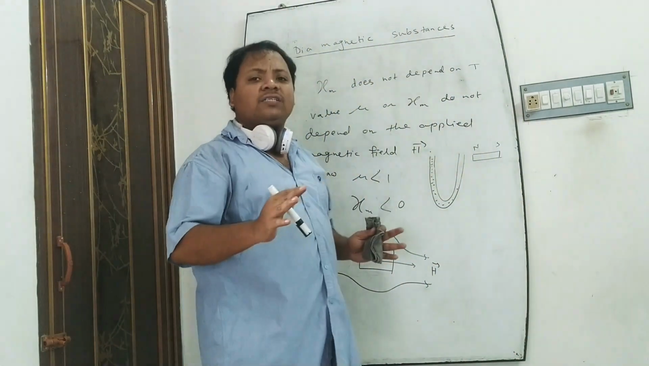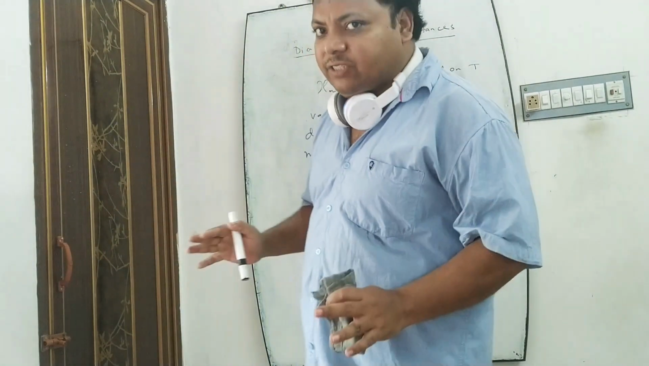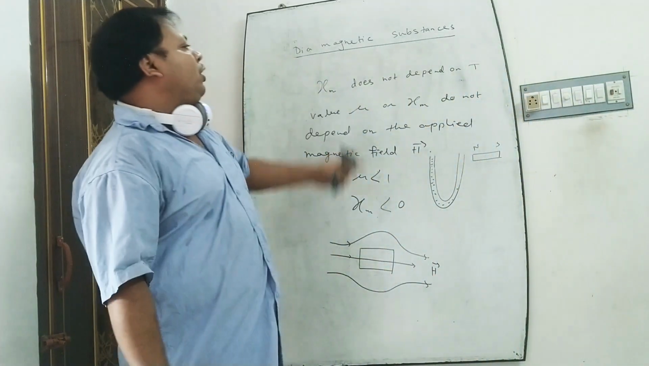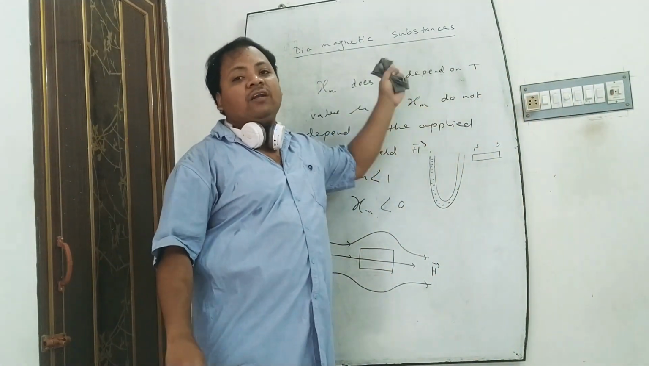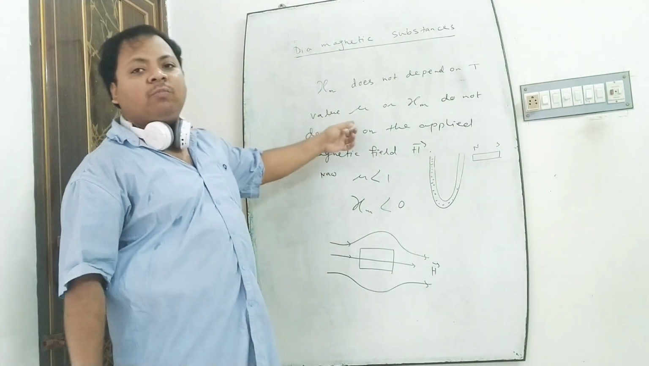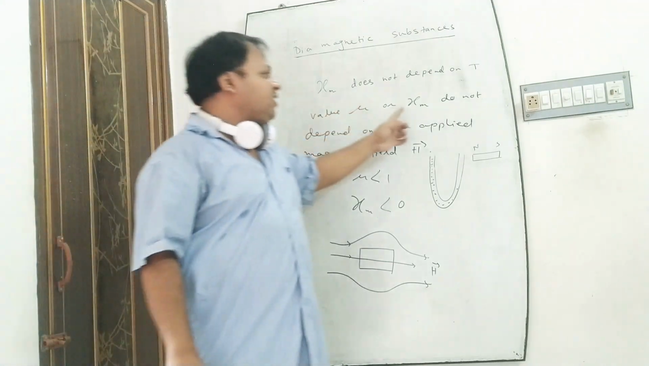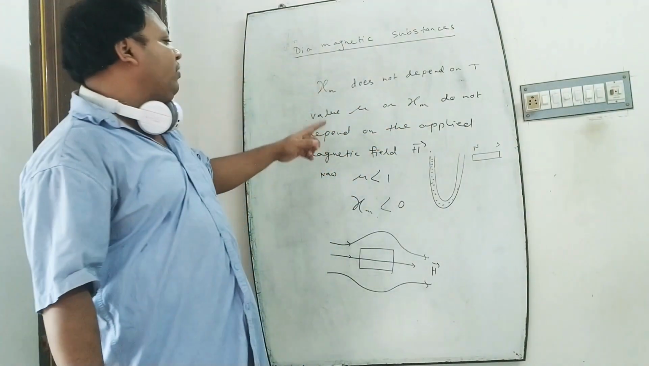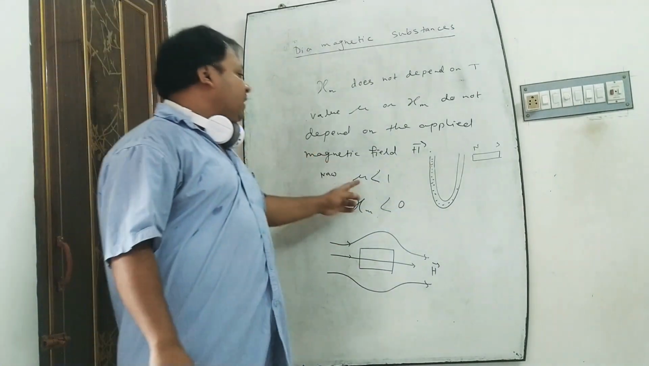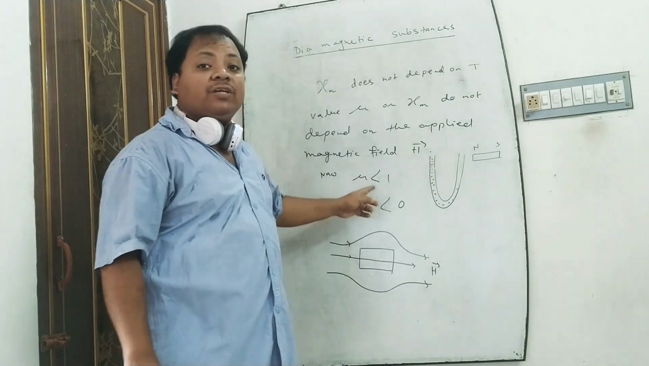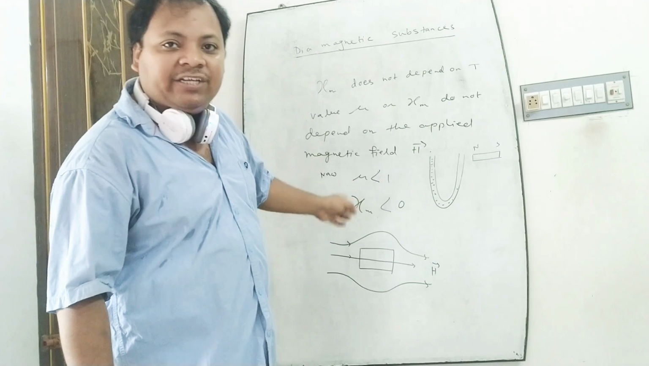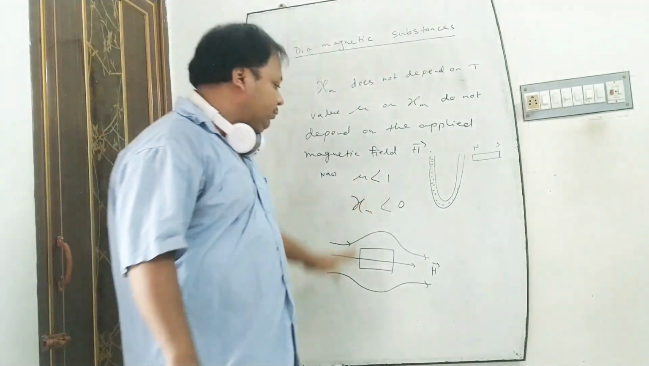There are some properties of diamagnetic substances. The magnetic susceptibility, that is Xm, does not depend on the temperature of that substance. The values of magnetic permeability, that is mu, and magnetic susceptibility Xm do not depend on the applied magnetic field, that is H. The magnetic permeability mu is less than 1. The magnetic susceptibility is negative, that is less than 0.